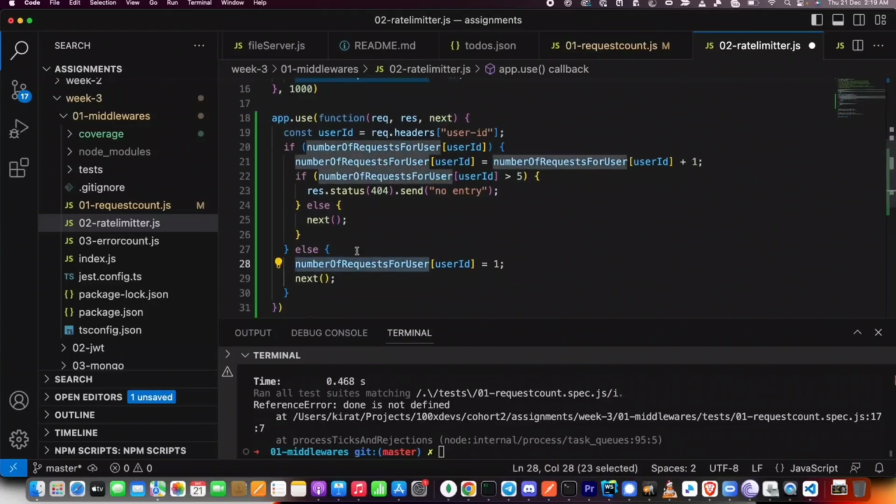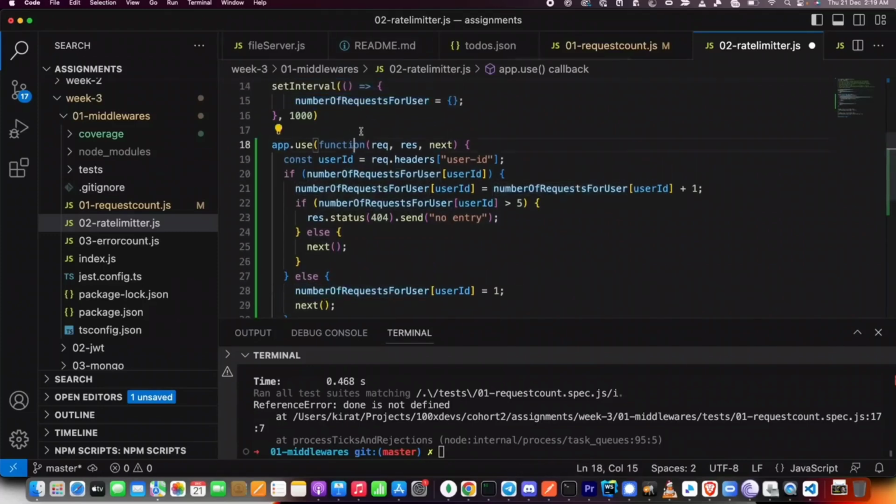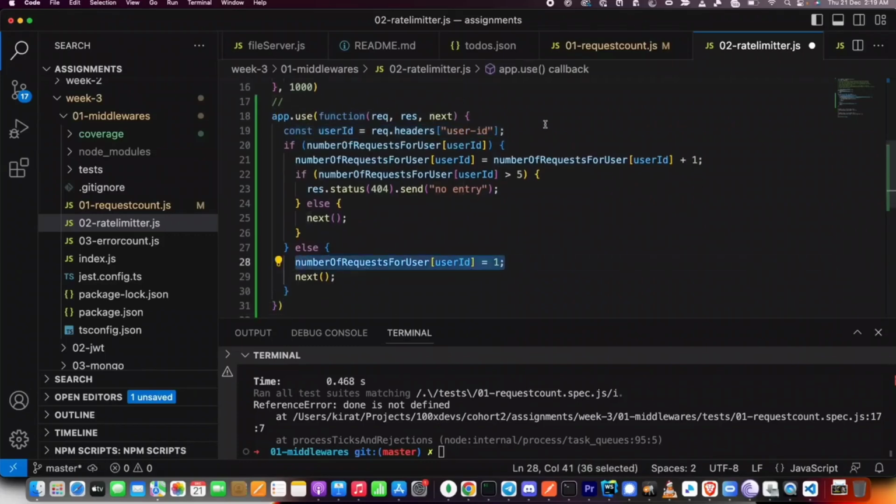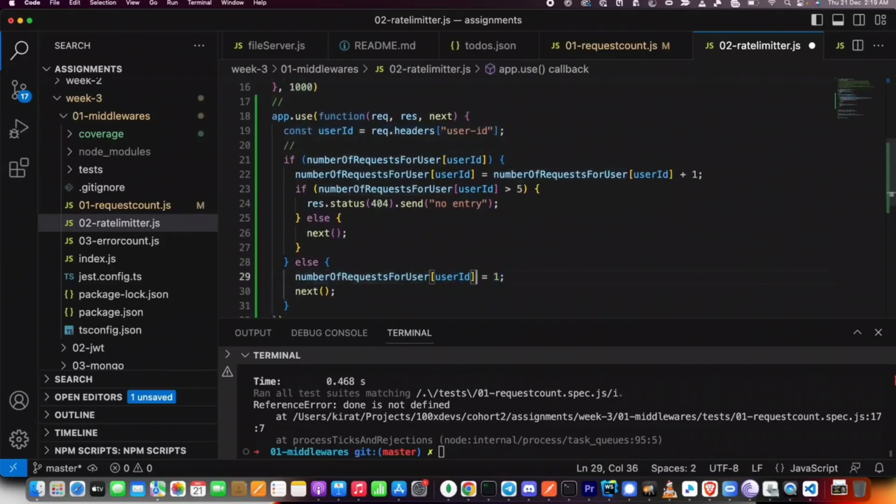What will happen if the user hits this, let's say, 6 times in under 100 milliseconds, or a very short span? Control will reach here. First time it will reach here, and the number of requests for that user will become 1. Second time, it will reach here, and then the number of requests will become 2. This condition won't be met. 2 is not greater than 5, and so the control will flow. The next time it will be 3, control will flow. It will be 4, control will flow. It will be 5, control will flow.